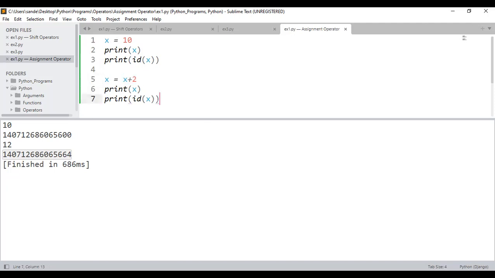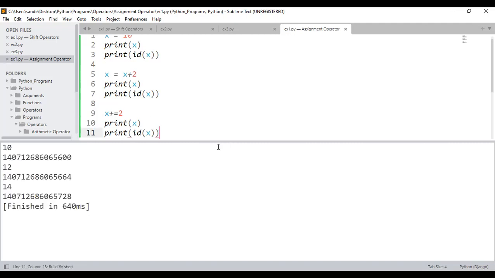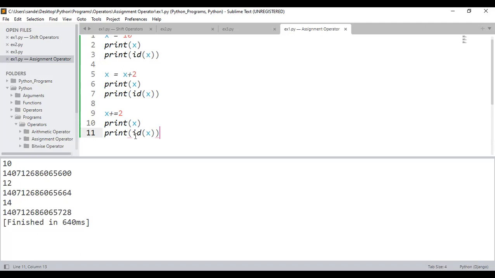Maybe in a different manner also I can write it. Sir, how can you write it? Like this: x plus equals 2, same. If I copy and paste, see here, how many of you are able to understand? Guys, please do respond. Here I got the output as 14. Why? Because previously the output of x was 12. That's the reason. But we can write it like this also. Technically, it is called a compound assignment operator. That means plus equal to is a compound assignment operator. Is that clear? Compound assignment operator.